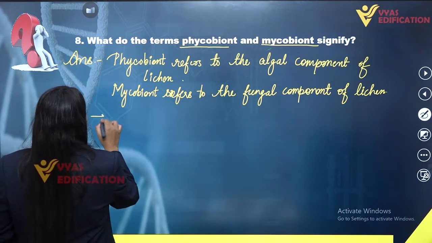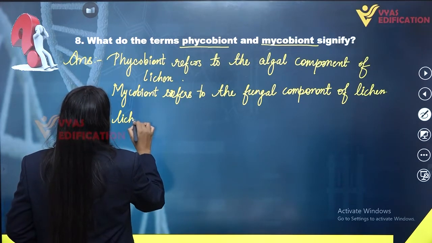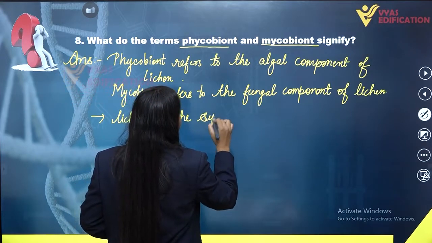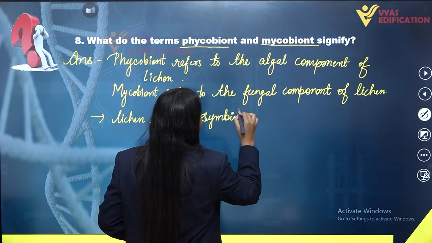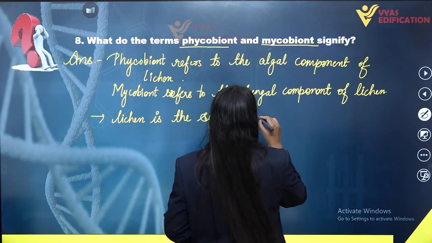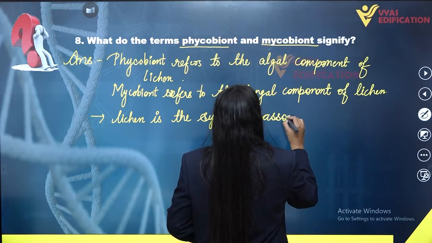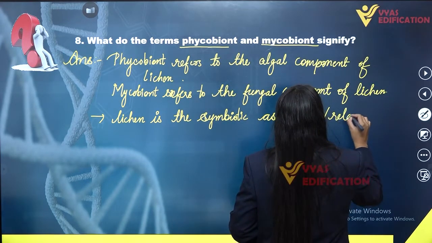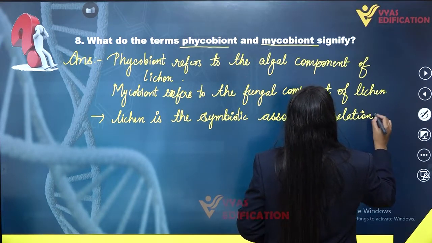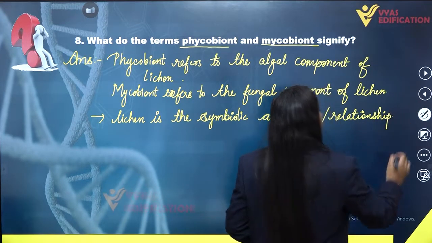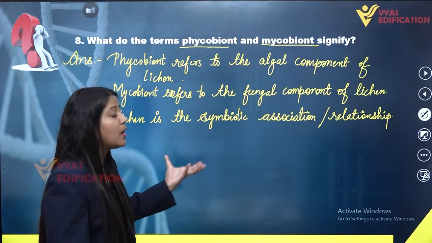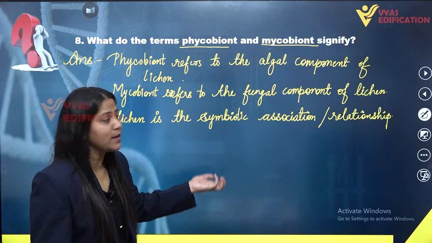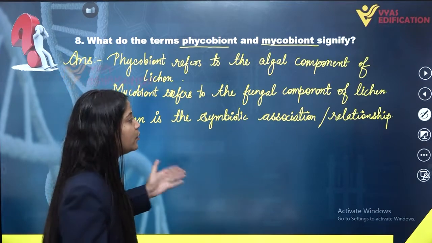Now, here we are going to write: lichen is the symbiotic relationship or association. This kind of relationship, in which the algae and fungus are included, both are benefited by each other. That is why the relationship between these two is known as symbiotic association or relationship.